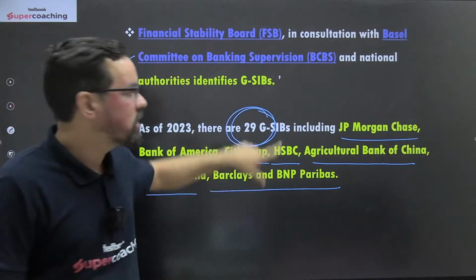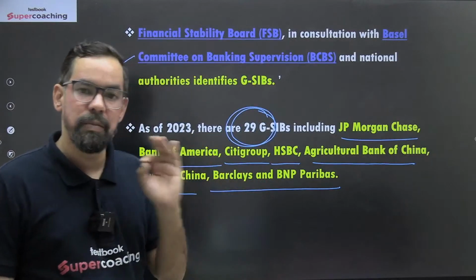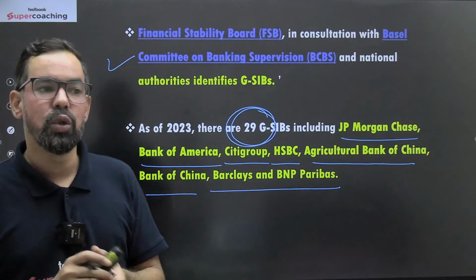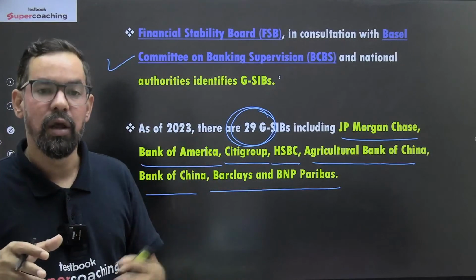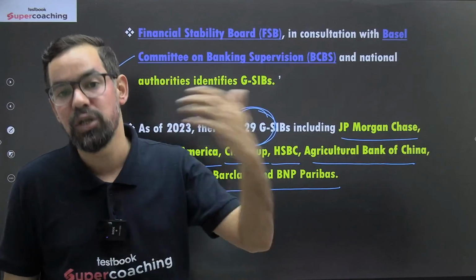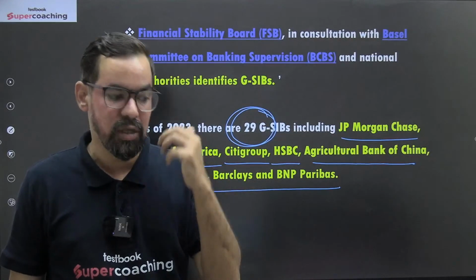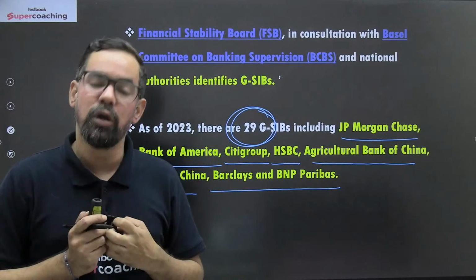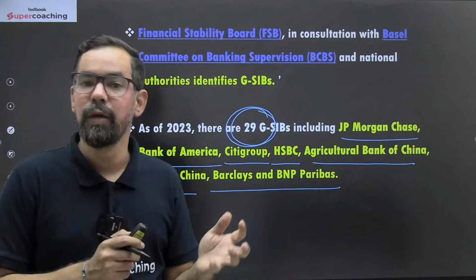This concept was coined by BCBS itself, right? They came up with a suggestion that those banks which are very, very important and have huge asset sides should maintain some additional capital buffer of their CET1. Similarly, India also adopted that in the name of D-SIB.